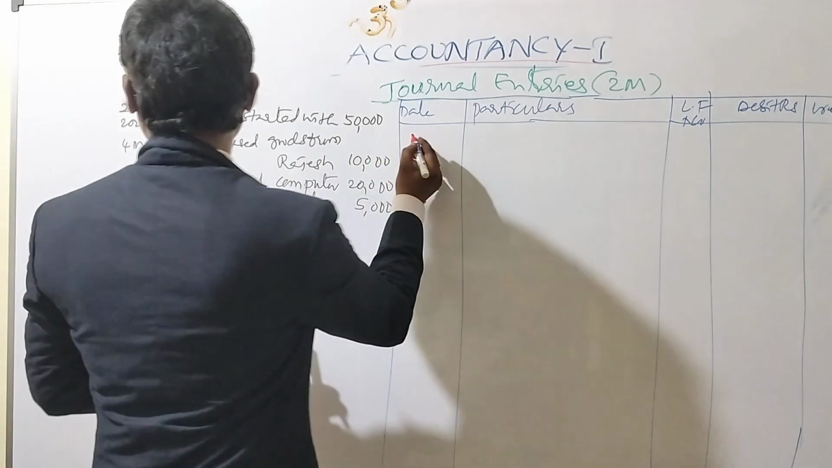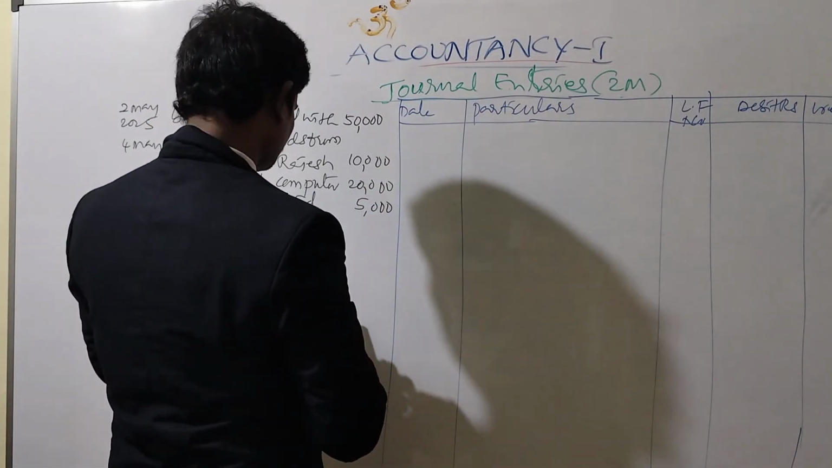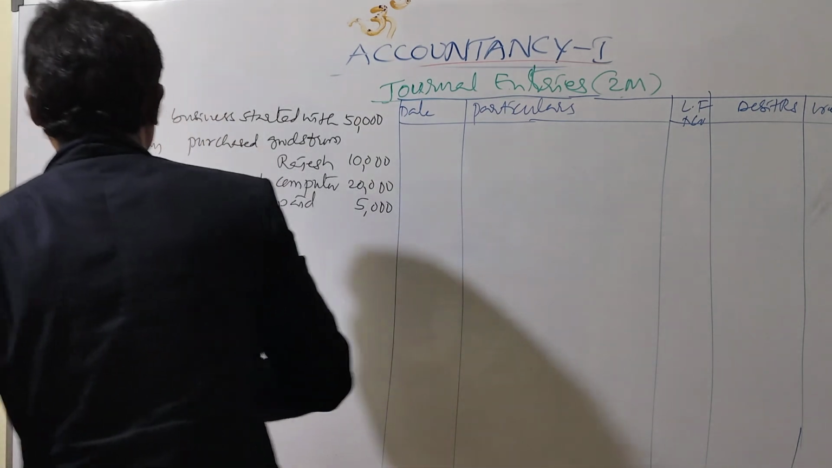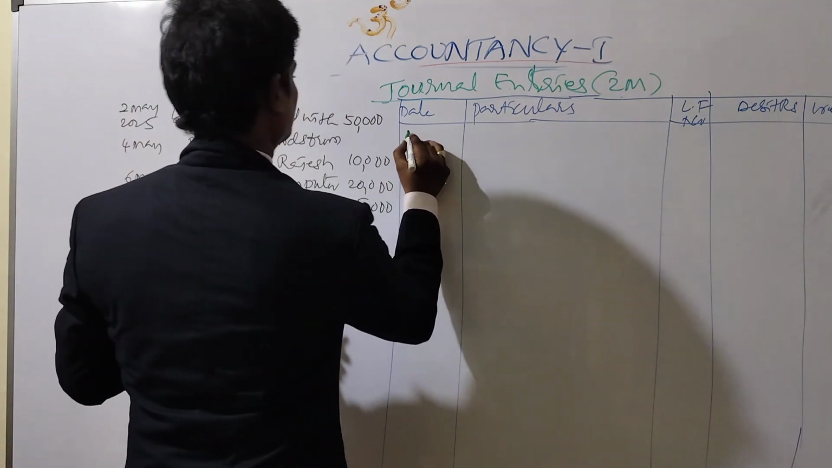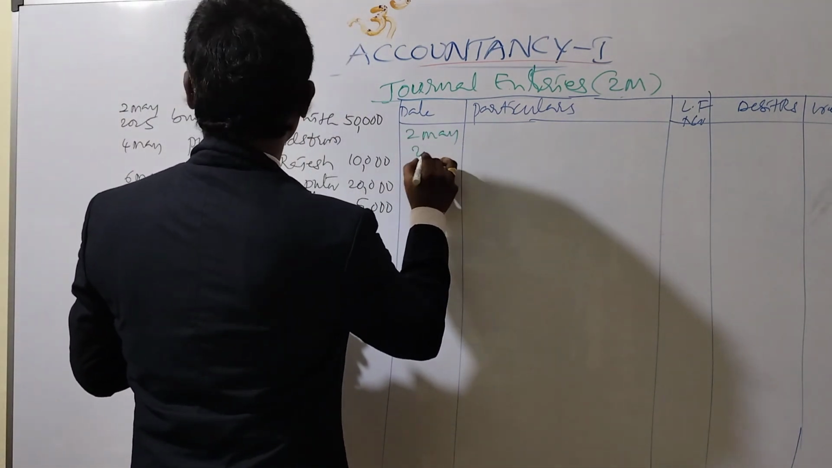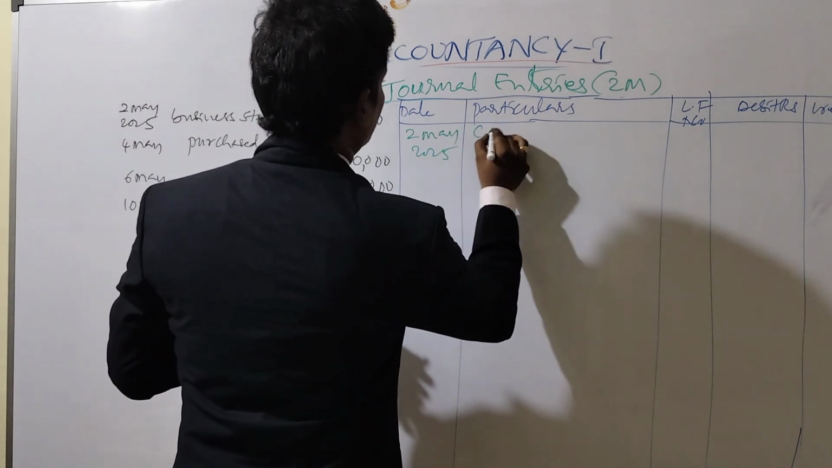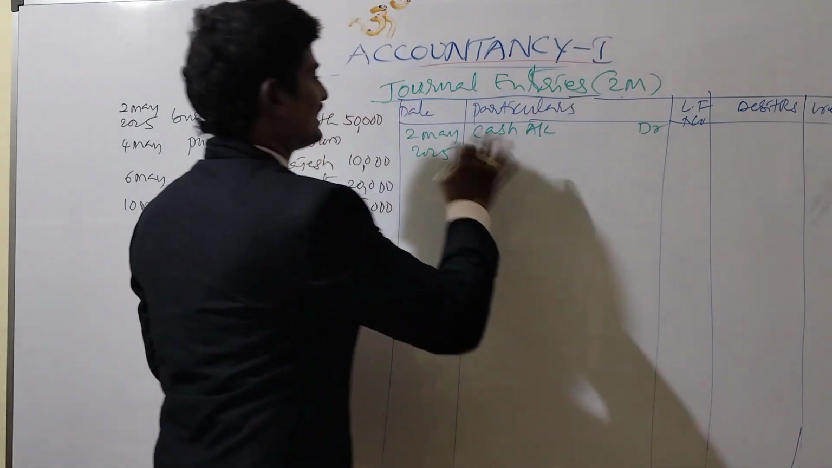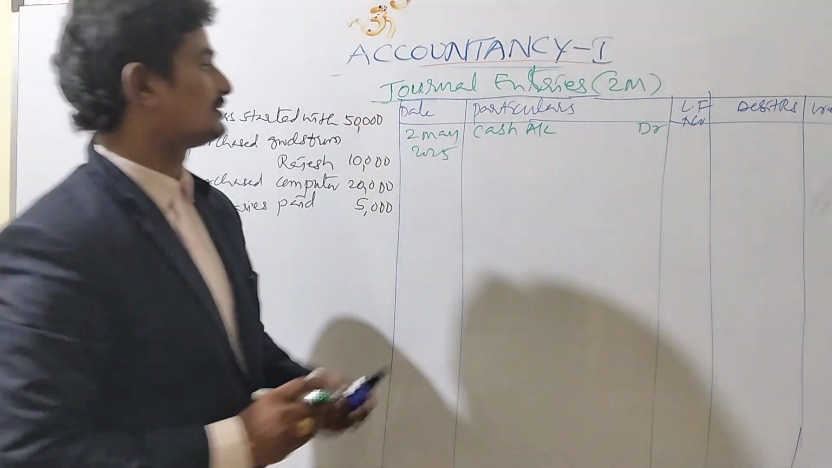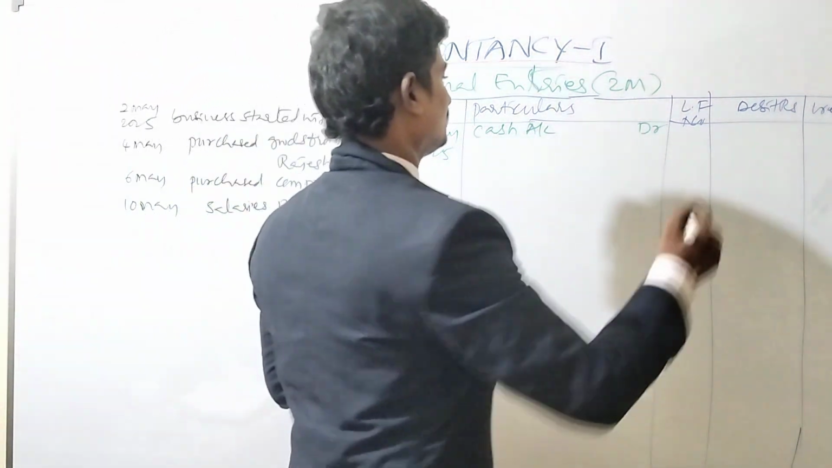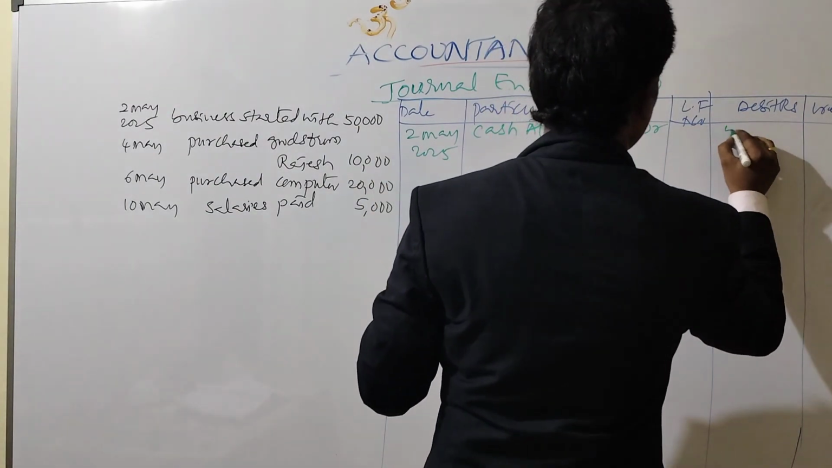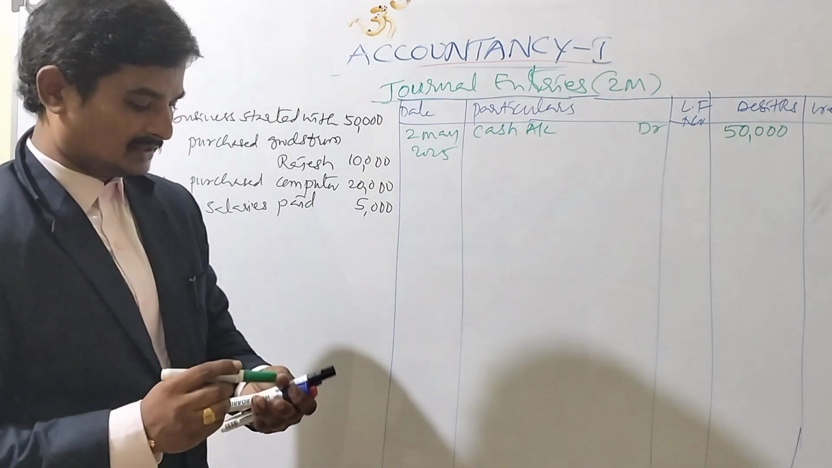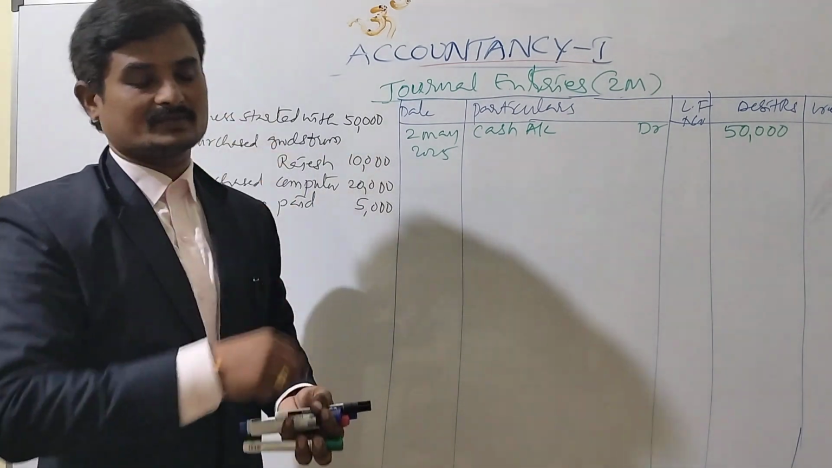First one, here it is, I am writing the date here, 2nd May 2025, cash account debit. As cash is a real account, that's why I am debiting the cash account, and the amount in the debit column is 50,000 rupees. So we have to regard two aspects of the transaction.